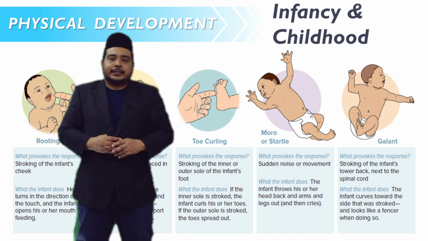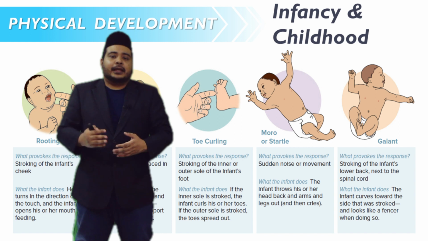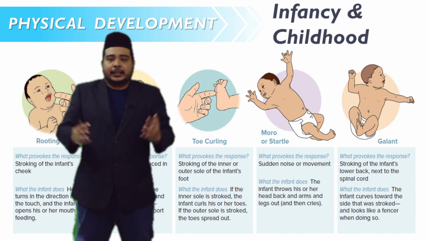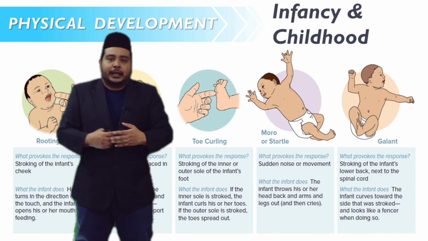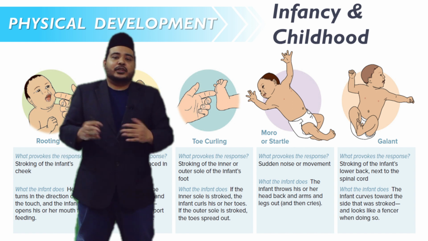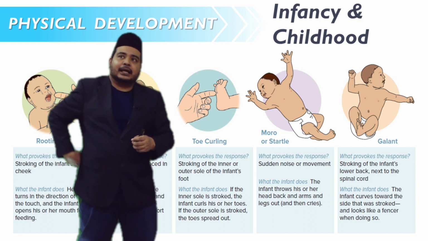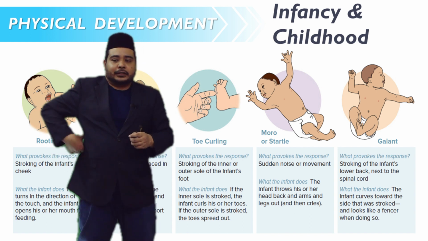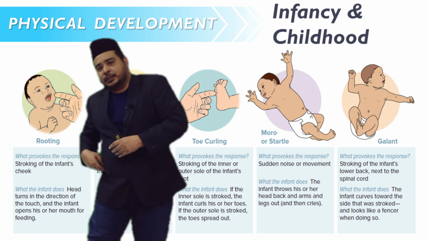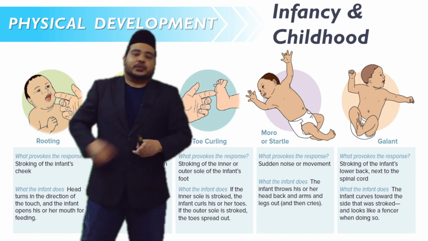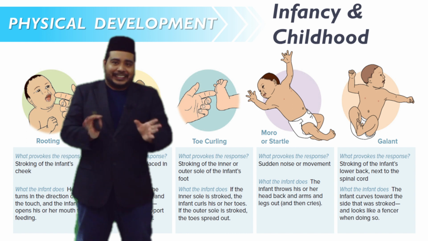The last reflex is the Galant. The infant curves to the side that was stroked and looks like a fencer when doing so. For example, if you touch their back on the right side, they will curve towards the stroke, looking like a fencer. So how can we provoke this reflex?